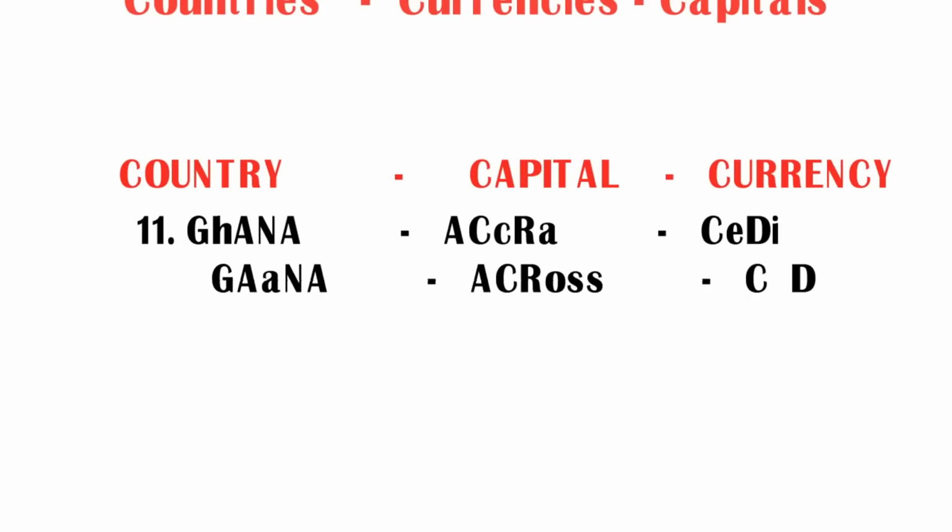Friends, if you observe the name of the country Ghana, it is almost similar to the word gana. Both look almost similar and contain the same letters. The meaning of gana is song. So try to remember the country Ghana as gana. Coming to the capital Accra, by using the three letters ACR in Accra, I made a word, across. So try to remember the capital Accra as across.